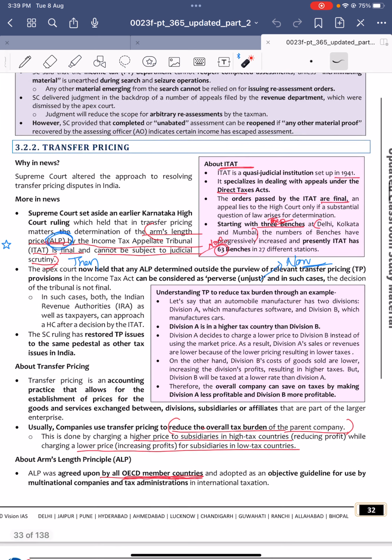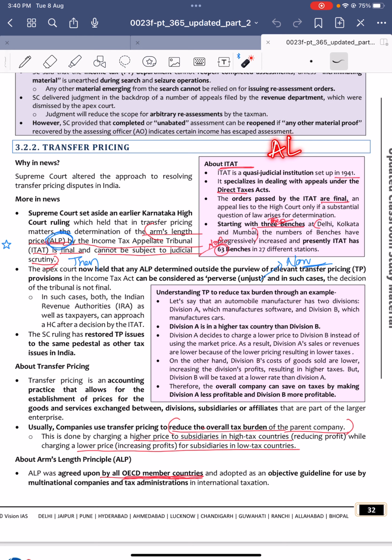So that's it. And next, transfer pricing. Regarding transfer pricing, what were the steps taken? The Supreme Court set aside the earlier Karnataka High Court's ruling that the arm's length price, ALP, decided by the Income Tax Appellate Tribunal is final and cannot be subjected to judicial scrutiny.